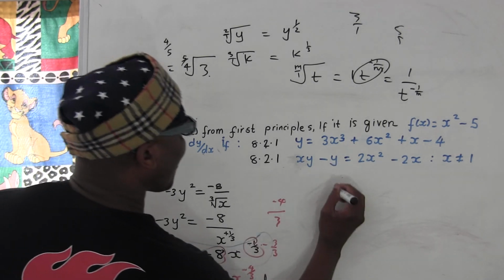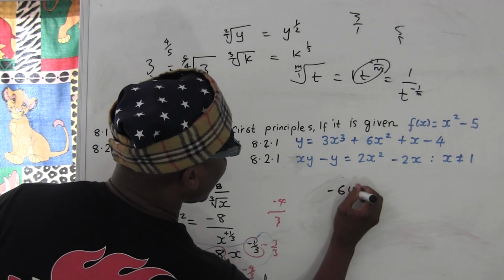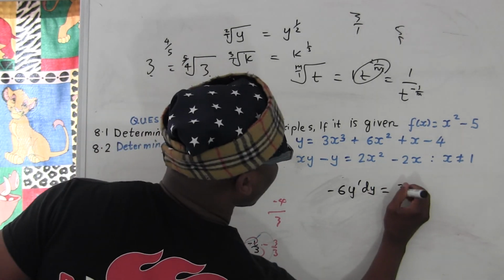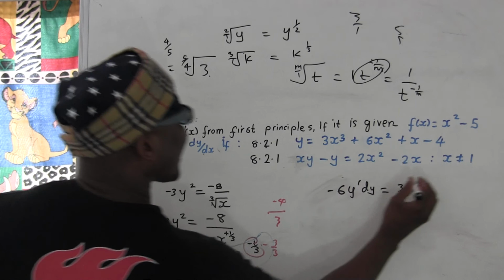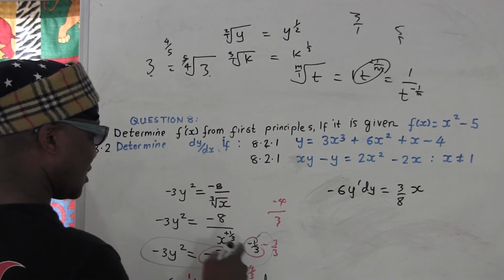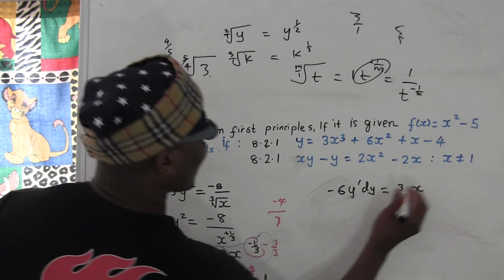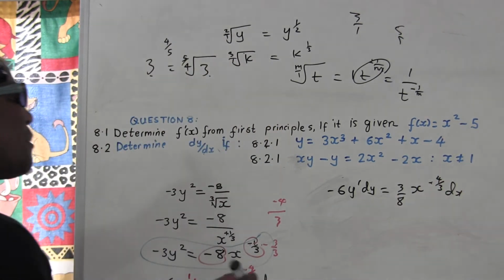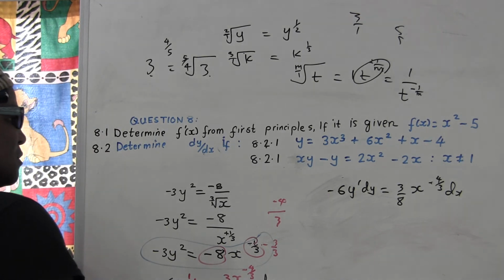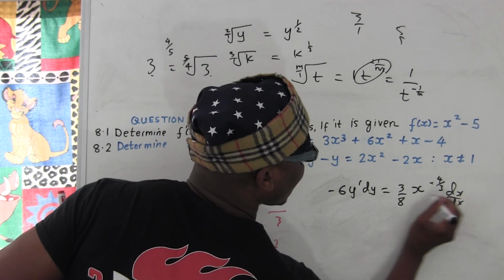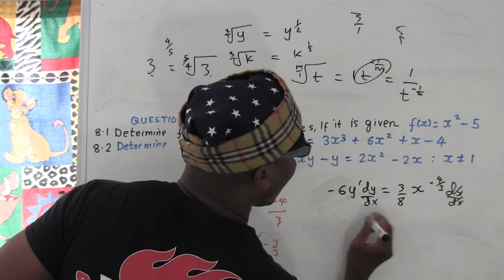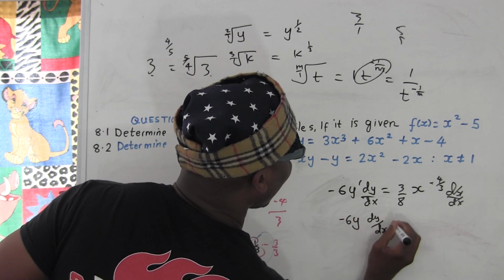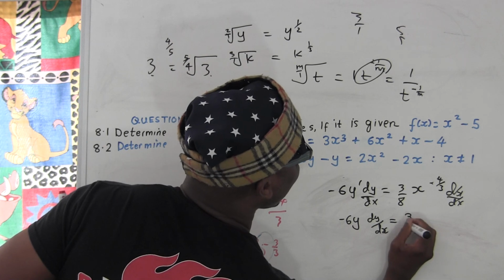Okay, so now I'm going to write again, just in case some people didn't see, negative 6y dy equal to 8/3 x to the negative 4/3. But I want to differentiate x, so give respect dx. So remember, you want to get dy dx all the time. So I'm going to divide by dx throughout. Listen, let's go. So I'm going to have negative 6y dy over dx equal to 8/3 x to the negative 4/3.